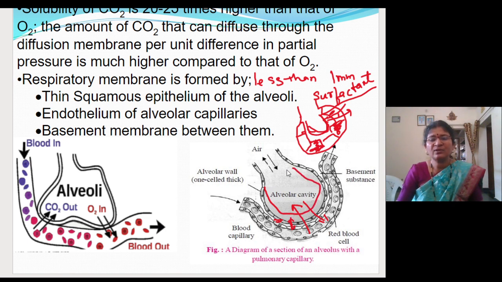When we exhale the air, so this alveoli will never get collapsed. Just you remember this.